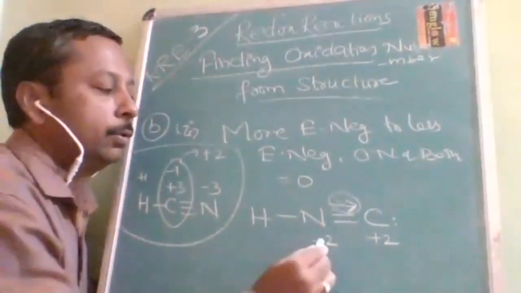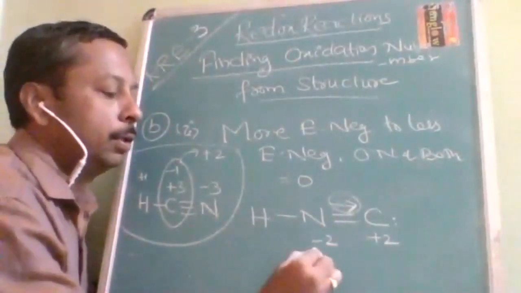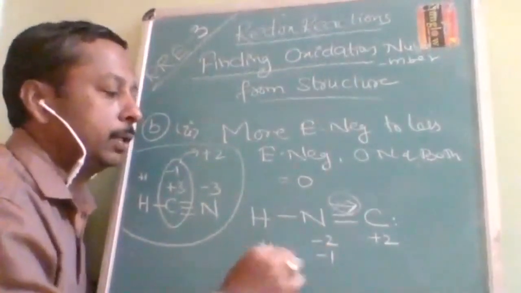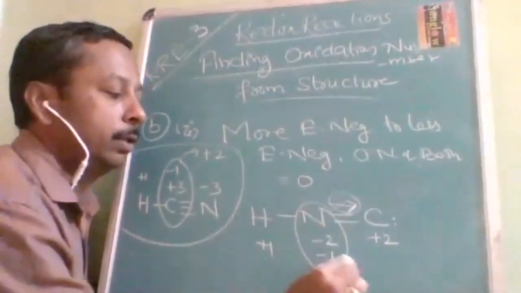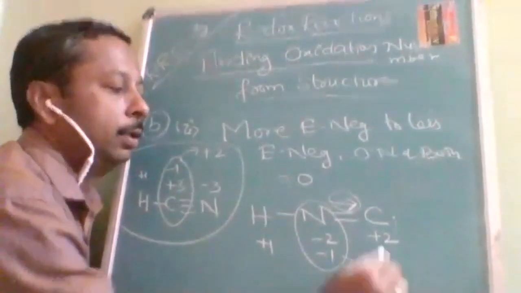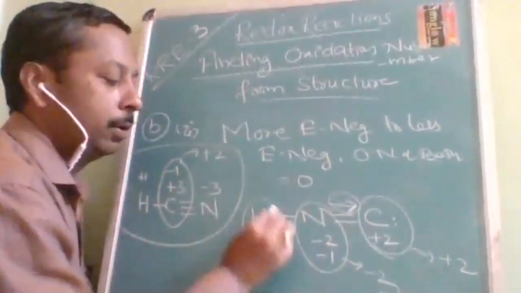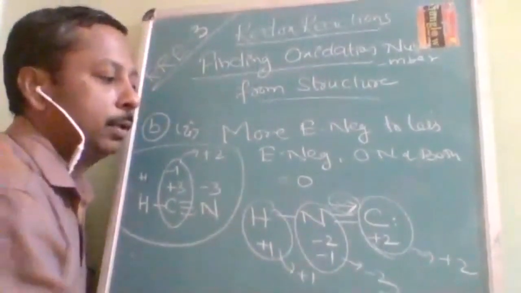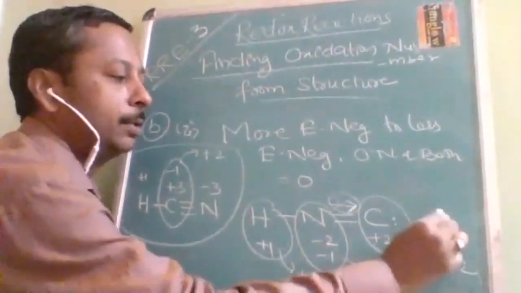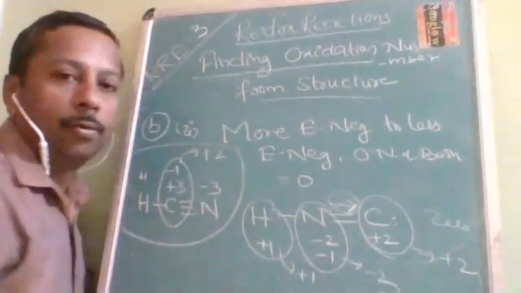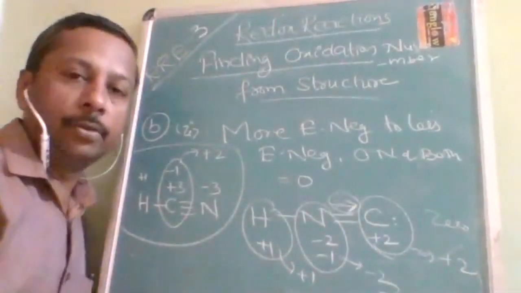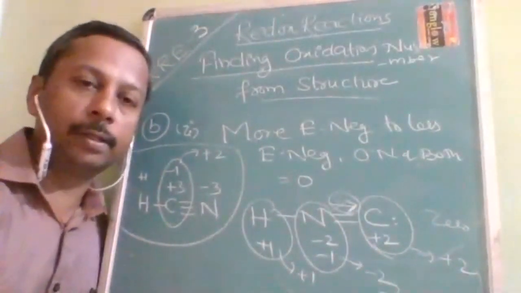Because of this bond, more electronegative -1, +1. So the nitrogen oxidation number is how much? -3. The carbon oxidation number is how much? +2. The hydrogen oxidation number is how much? +1. Total oxidation number is how much? 0, because it is a neutral molecule. Like that, you should be able to find out oxidation numbers.